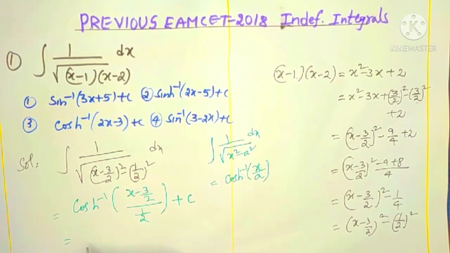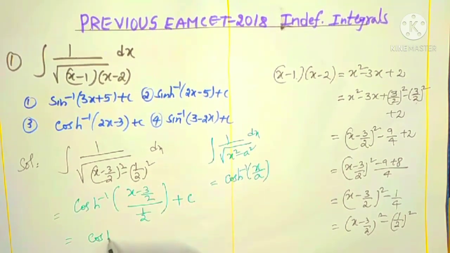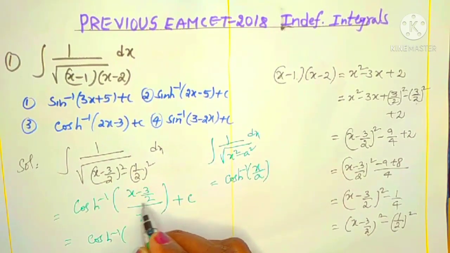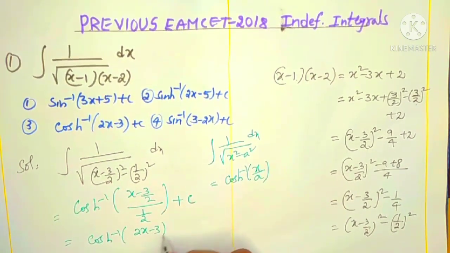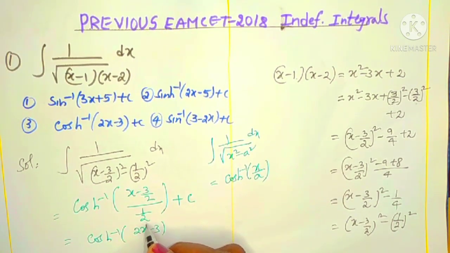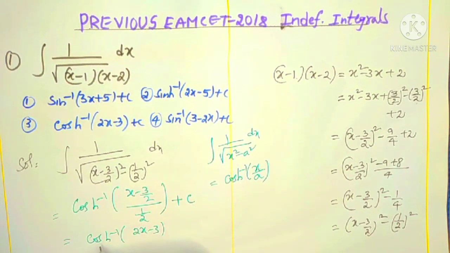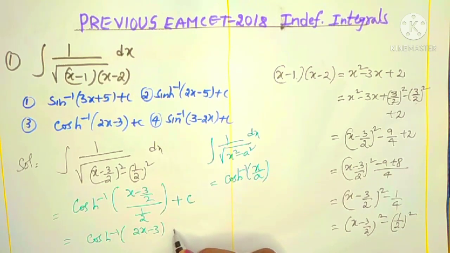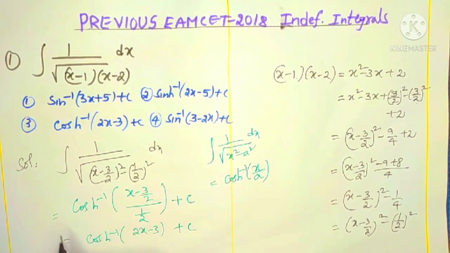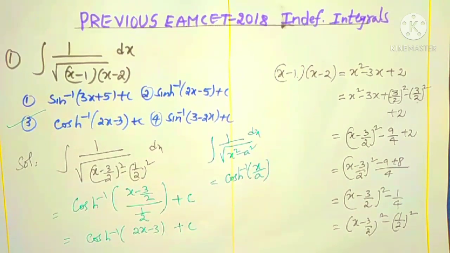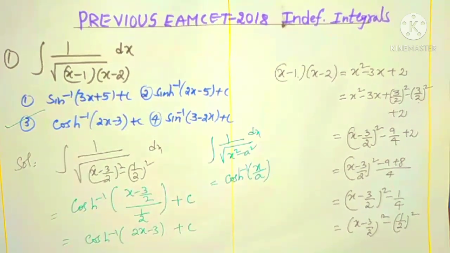See, we can use this. Therefore, this becomes cos h inverse of, what is the LCM here? 2. 2 into x, 2x minus 3. The LCM is 2, and this 2 gets cancelled. Now, cos h inverse of 2x minus 3 is our final result. That is which option? It is clearly the third option. Is it clear now? Like this, we can reduce the unknown function into a known integral function.